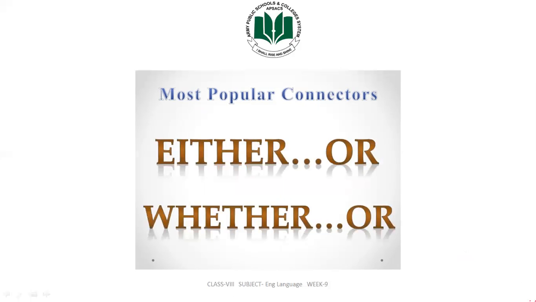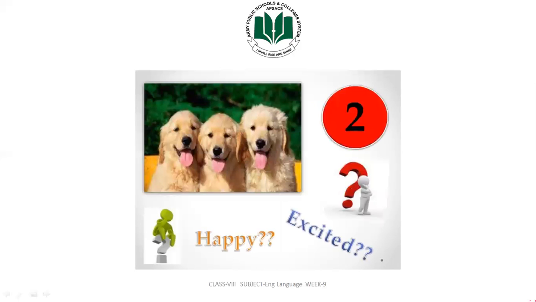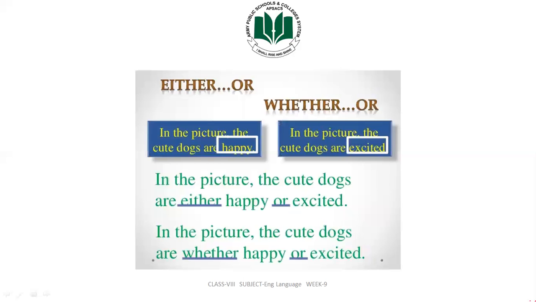What are the most popular connectors? They are either or, neither nor, and whether or. So here you can see a picture. Excited, happy, and maybe they got nervous. That's why they're feeling like this, or maybe they want to enjoy, so that's why. Okay, either or, whether or.